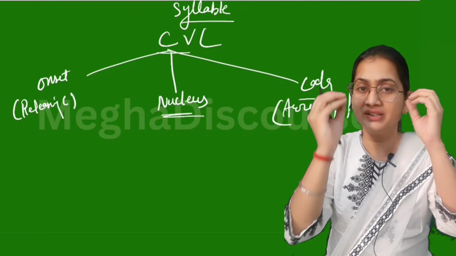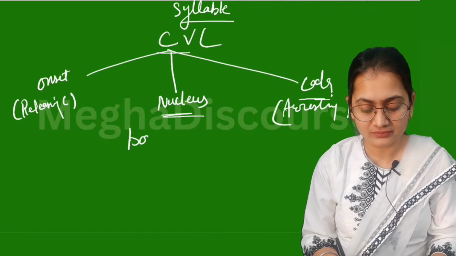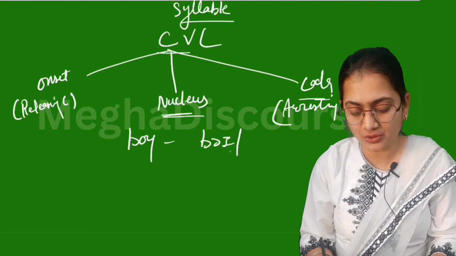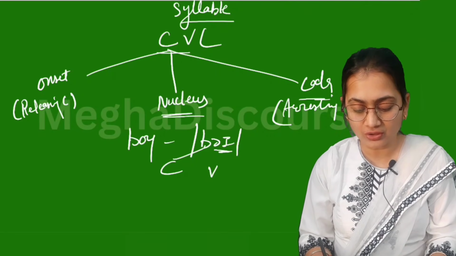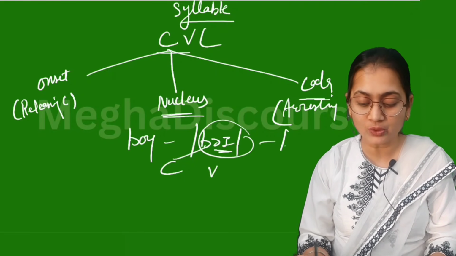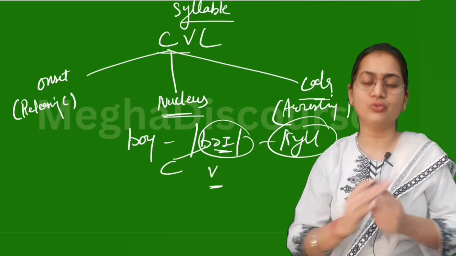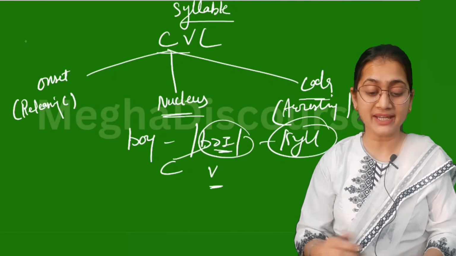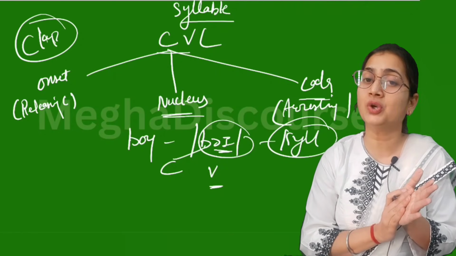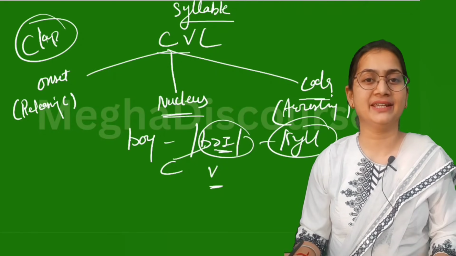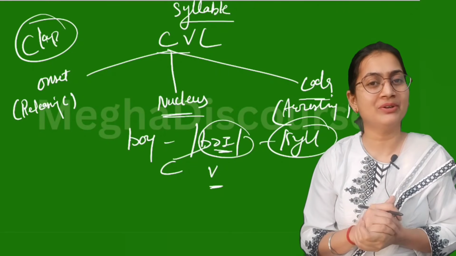So you have to understand this basic concept. Like if I am saying here, boy, this is your transcription. Here, this is your consonant, this is your vowel. So here we have only one syllable because of this single vowel. Now how to find this? This is very easy. You can use the clap method. However many times you clap, that is your syllable count. Like if I say table, table, I mean two syllables.